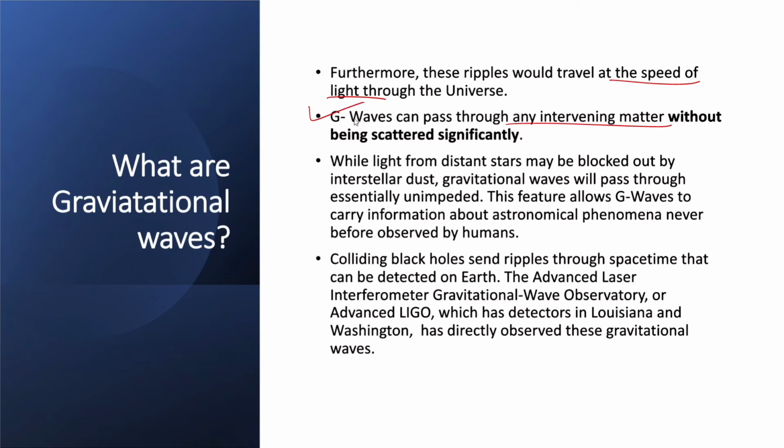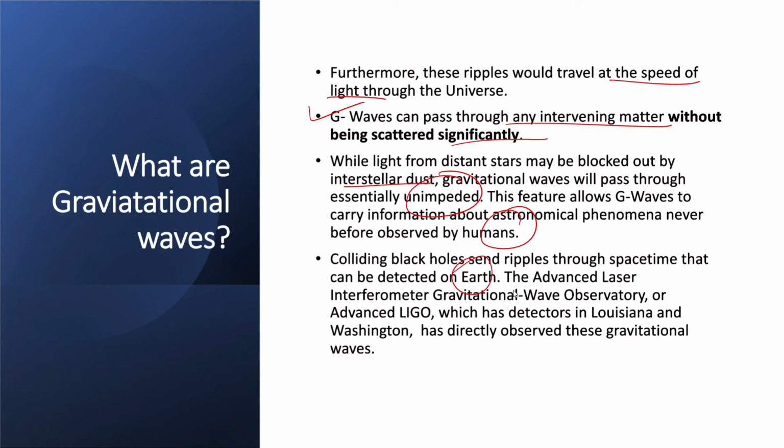The gravitational waves can pass through any intervening matter without being scattered significantly. While light from distant stars may be blocked out by interstellar dust, gravitational waves will pass through essentially unimpeded. This feature allows gravitational waves to carry information about astronomical phenomena never before observed by humans. Colliding black holes sends ripples through space-time that can be detected on Earth.